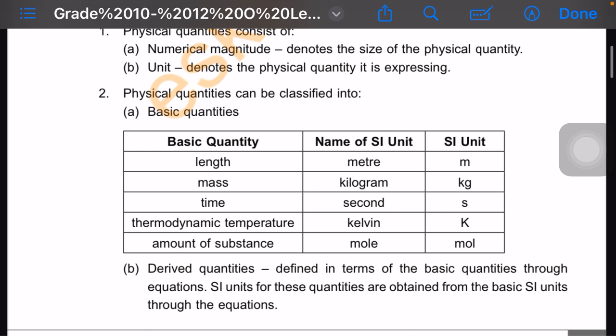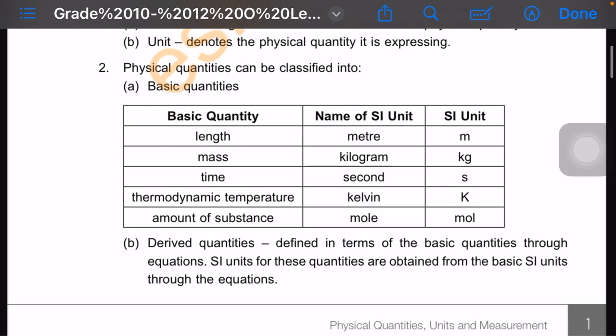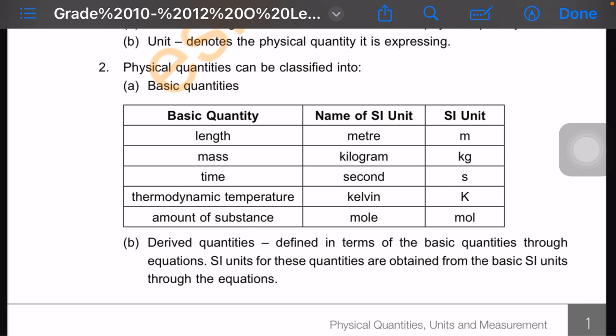Then we go to 2. Basic physical quantities can be classified into A, basic quantities. These are simply the beginning of all measurements. These are what you call basic quantities. So examples of these basic quantities are...